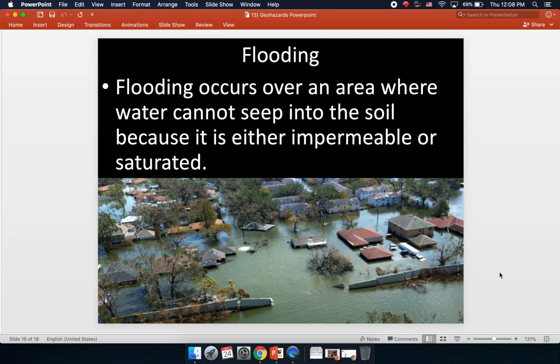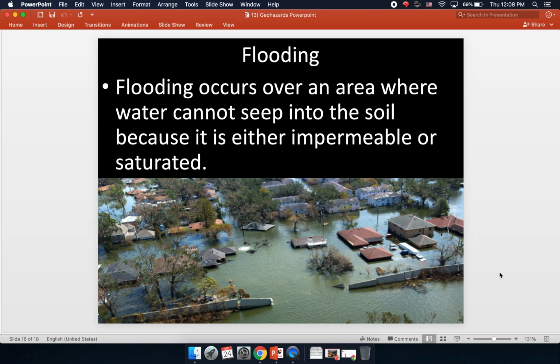In some urban areas, flooding is apt to happen because you have so much hardscape, like roofs and paved surfaces all about the city, and water cannot soak into those paved surfaces. So it piles up really easily. It accumulates and leads to flooding.